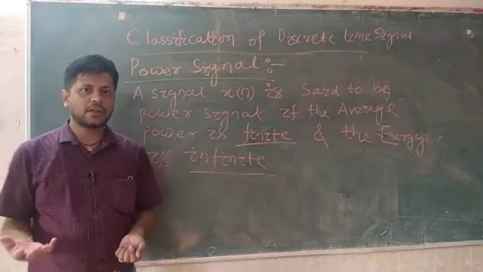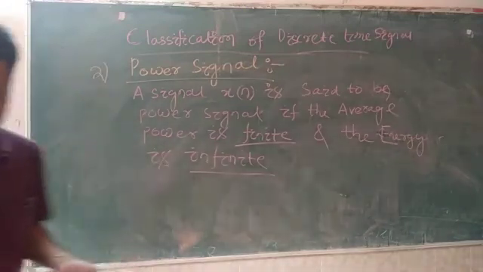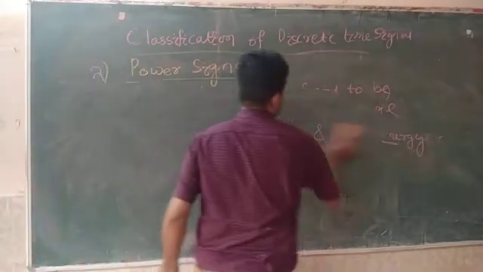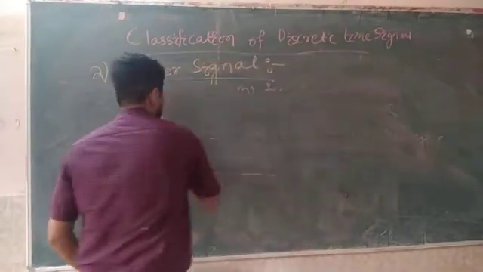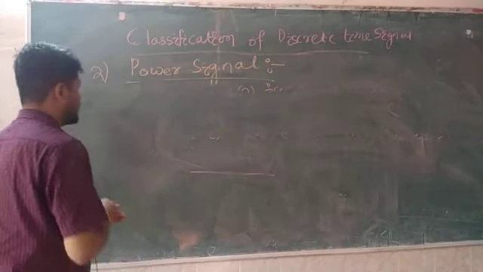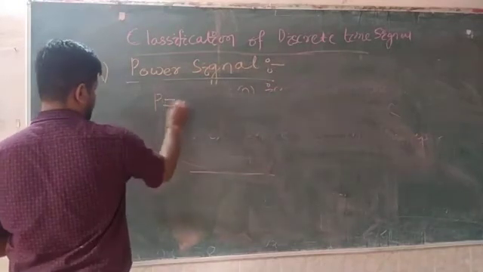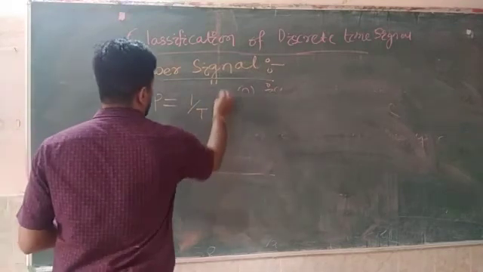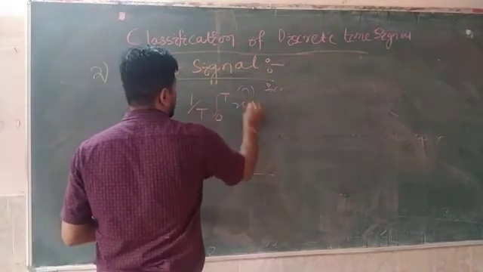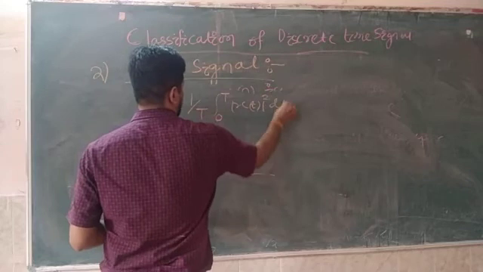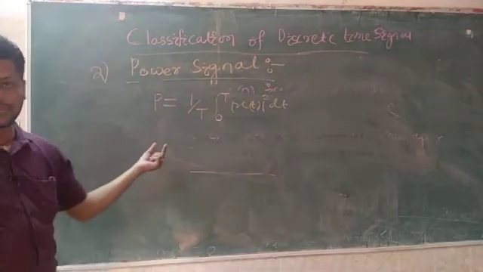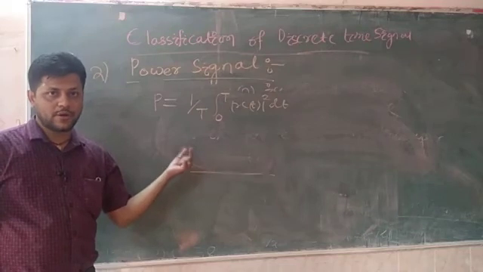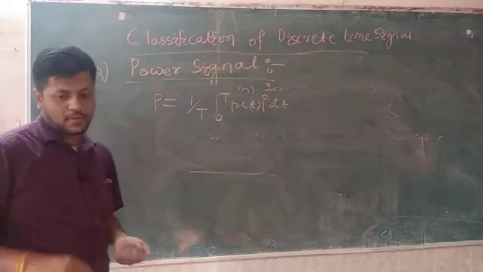How to calculate mathematically the power of a signal. So the power of a signal in continuous case, how you calculate average power, just remember, suppose a periodic signal is given: 1 by T, integral 0 to T, |x(t)| squared dt. Like that you calculate the power of the signal. Mean square value will give you the power of the signal in continuous case.